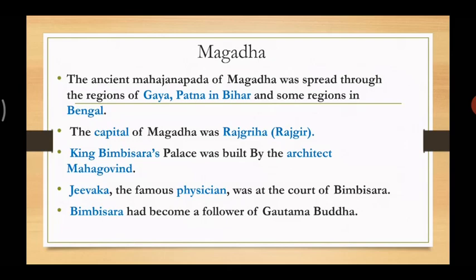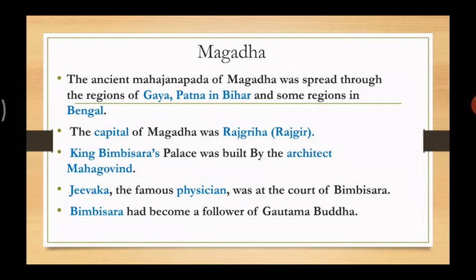King Bimbisara's palace was built by the architect Mahagovinda. A very famous name, Jivaka, was the famous physician at the court of Bimbisara. Bimbisara had also become a follower of Gautam Buddha, and he liked his preachings. So the kings also used to like Gautam Buddha's teaching, and that is why they became followers of him.